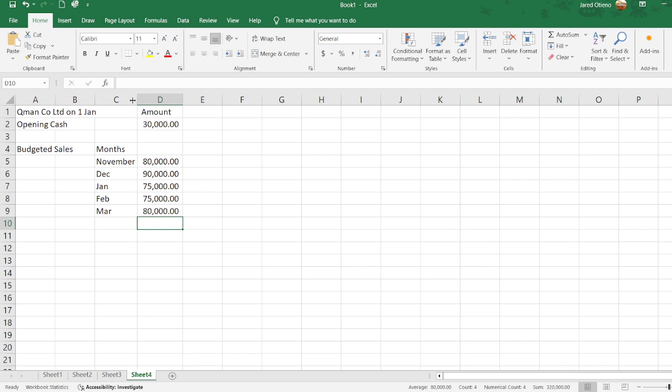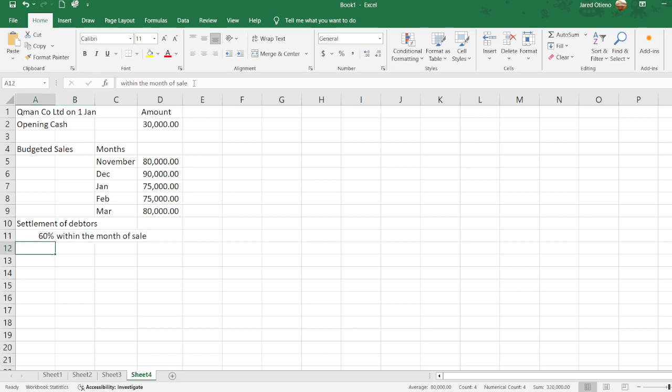He sells these things on credit, and the settlement of debtors follows a pattern which has already been established. They pay 60% within the month of sale.